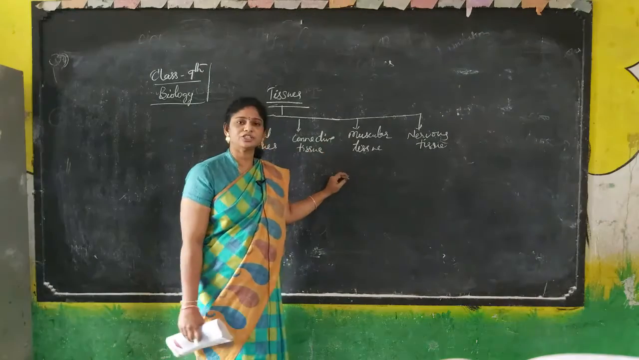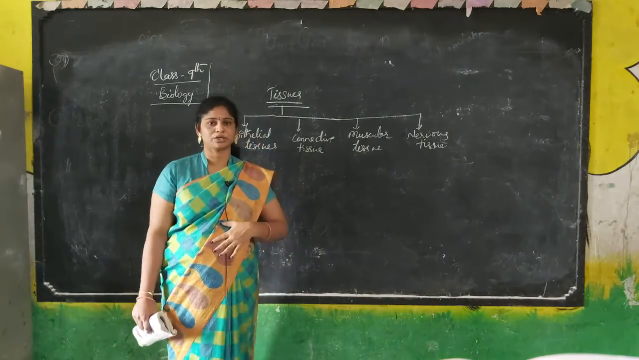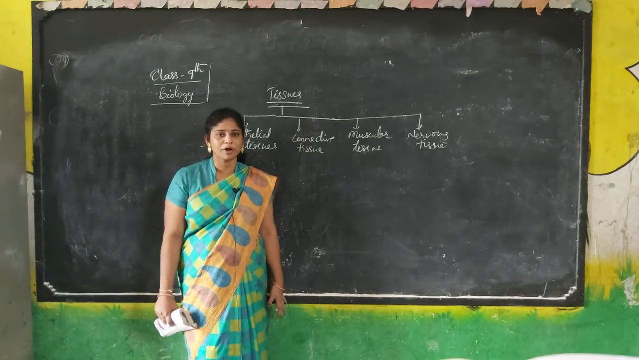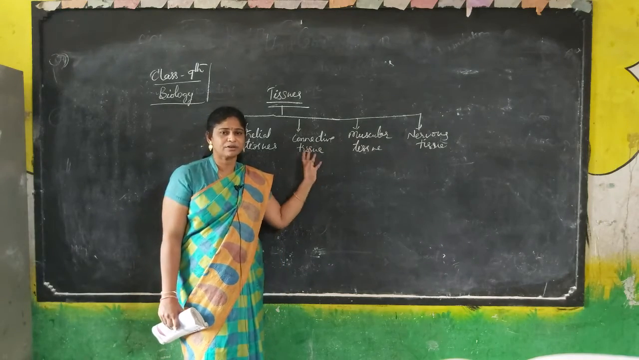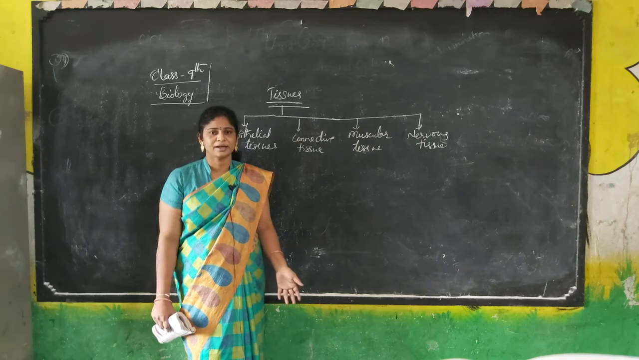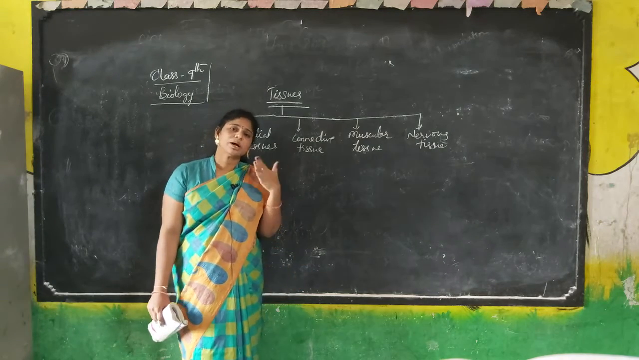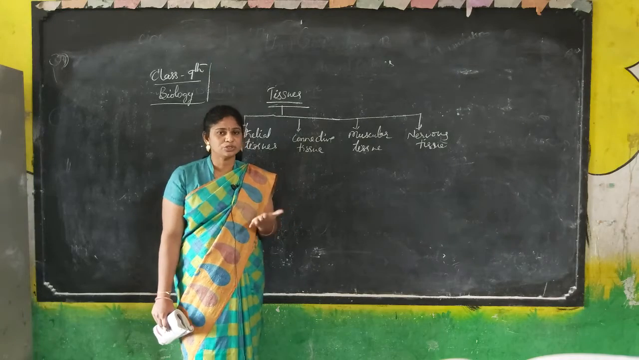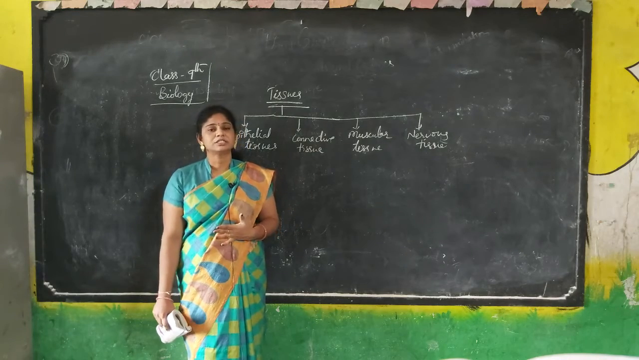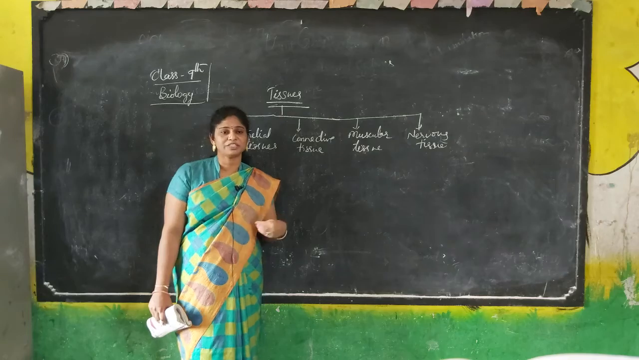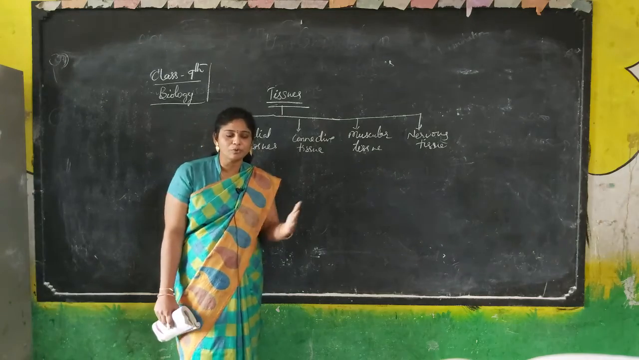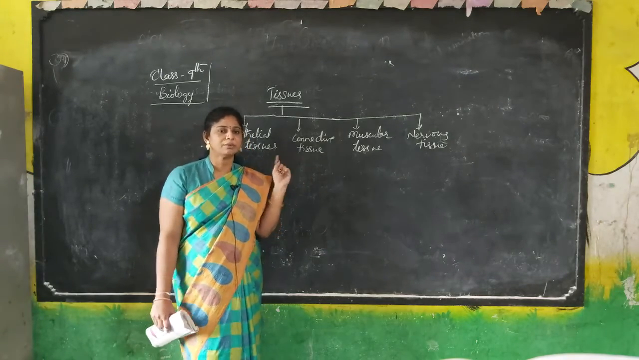The third one is muscular tissue. It gives mechanical support to our body. Our bones should withstand, and with the help of muscles only we can withstand. So muscular tissue should be there for support, for withstanding and for movement of our body.